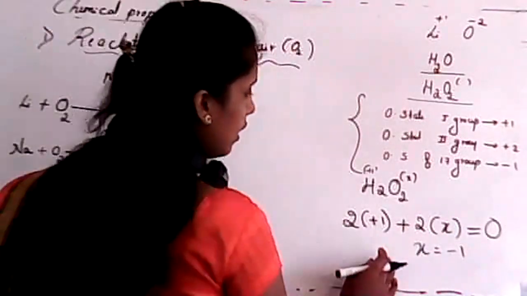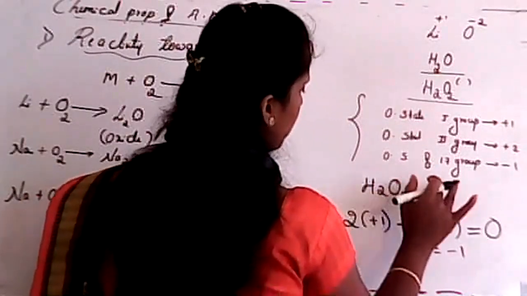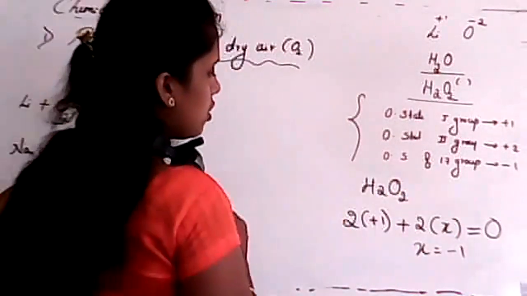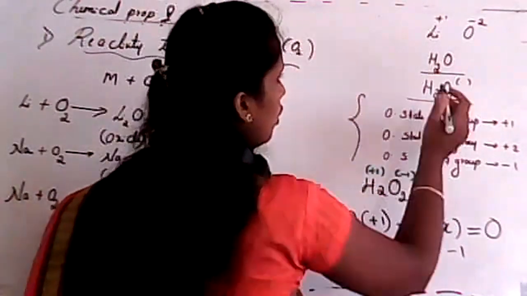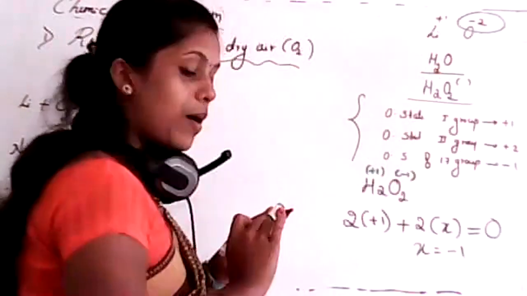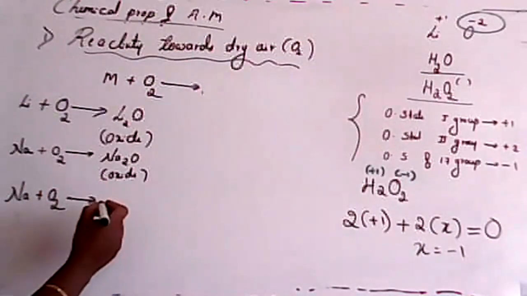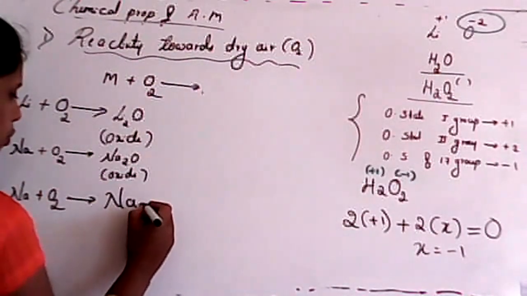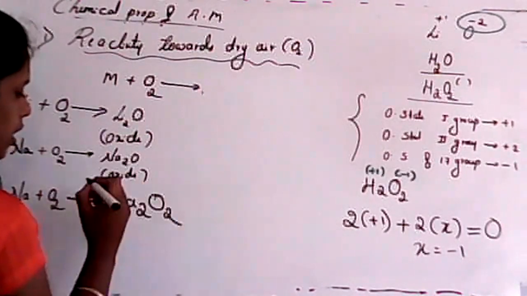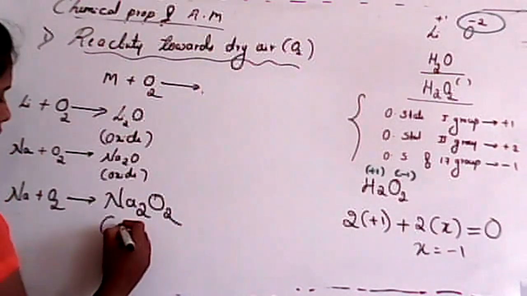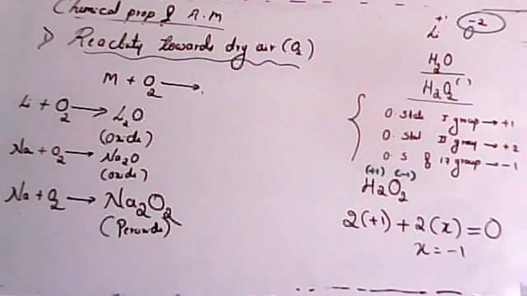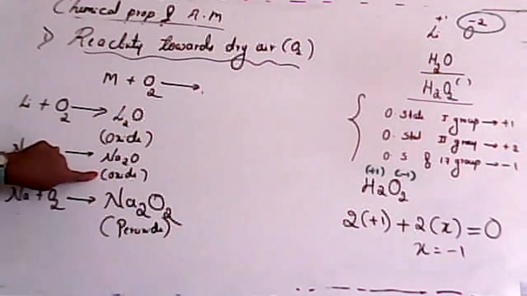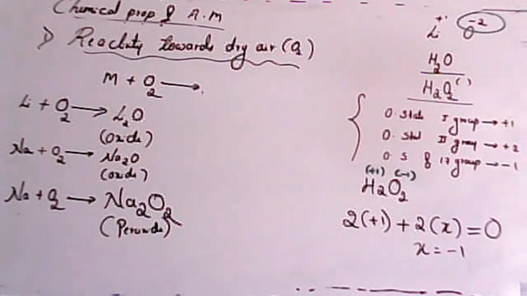Yes, minus 1. In this case, we got the oxidation state of oxygen as minus 1. But we know the common oxidation state of oxygen is minus 2, isn't it? So remember, what will be the composition in this case? It will be Na2O2, and this is nothing but your peroxide. Is it clear? Why do we consider oxide, peroxide and superoxide? In all the cases, its oxidation state changes.